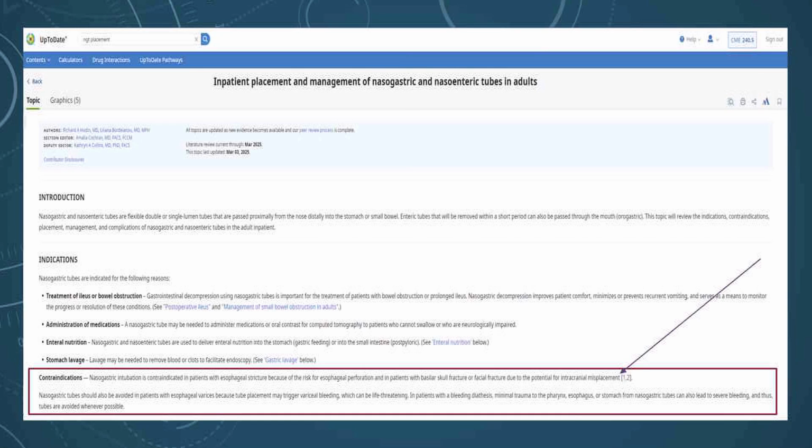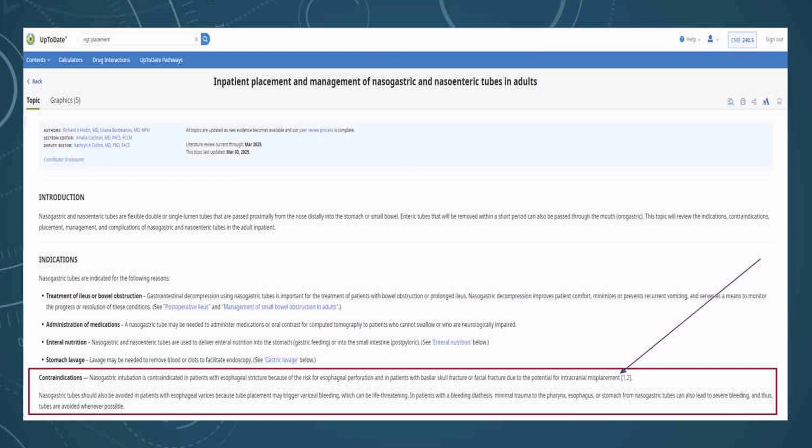We're all familiar with UpToDate. When you go on UpToDate and look up NG tube placement, you have contraindication highlighted there. It's hard for everyone to see, so what it says is, contraindication, nasogastric tubes should also be avoided in patients with esophageal varices because tube placement may trigger variceal bleeding, which can be life-threatening in patients with a bleeding diathesis. Minimal trauma to the pharynx, esophagus, or stomach from NG tubes can also lead to severe bleeding, and thus tubes are avoided whenever possible.